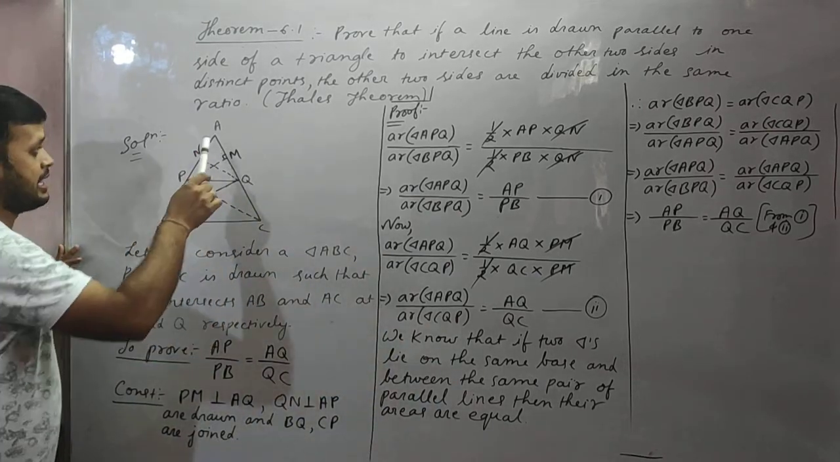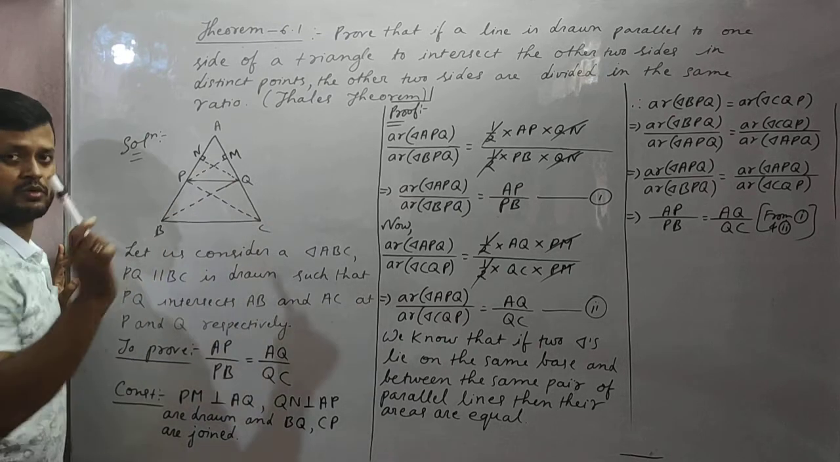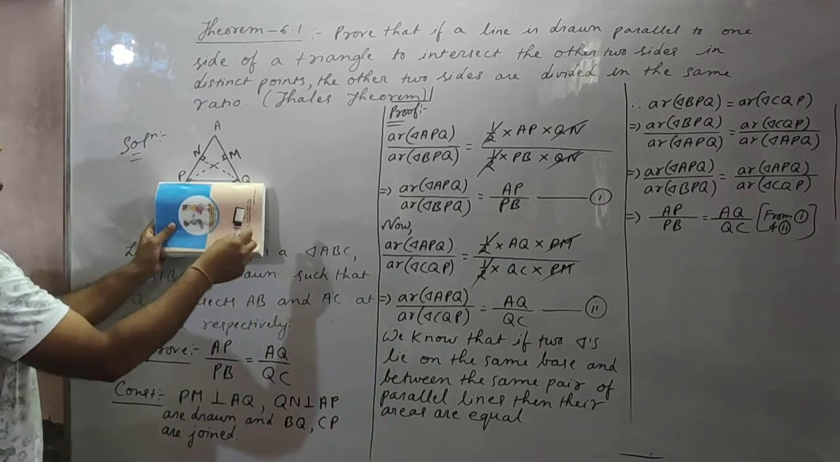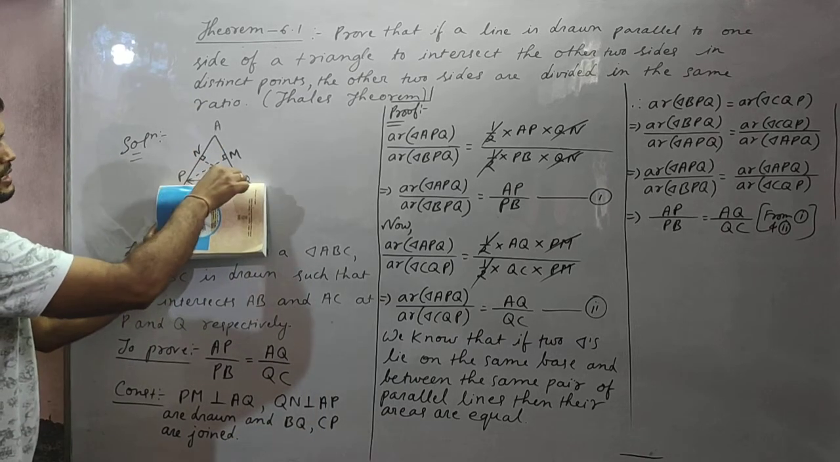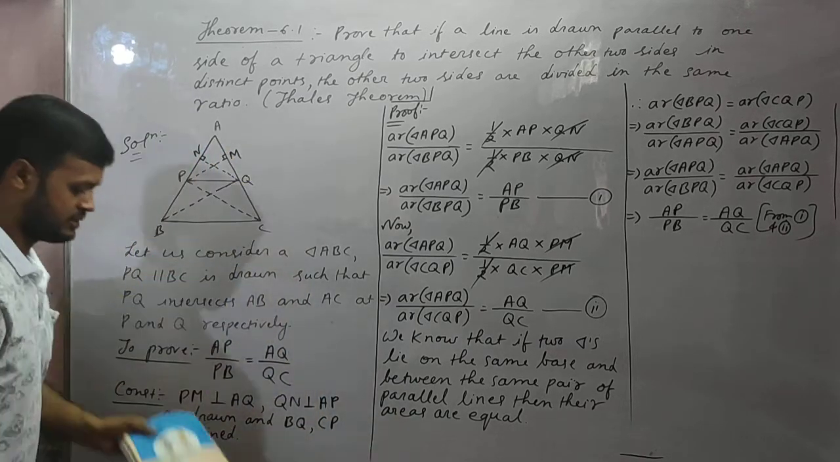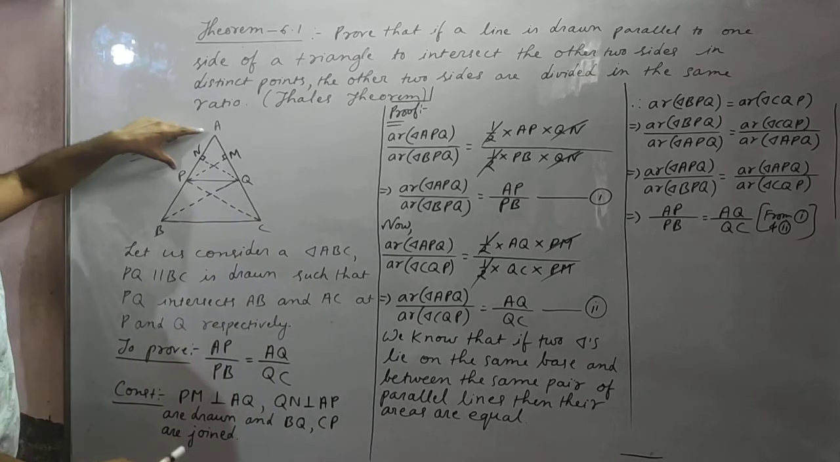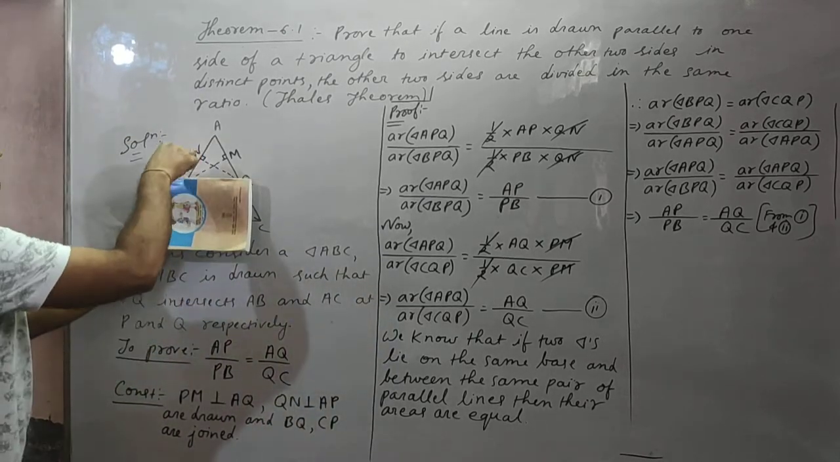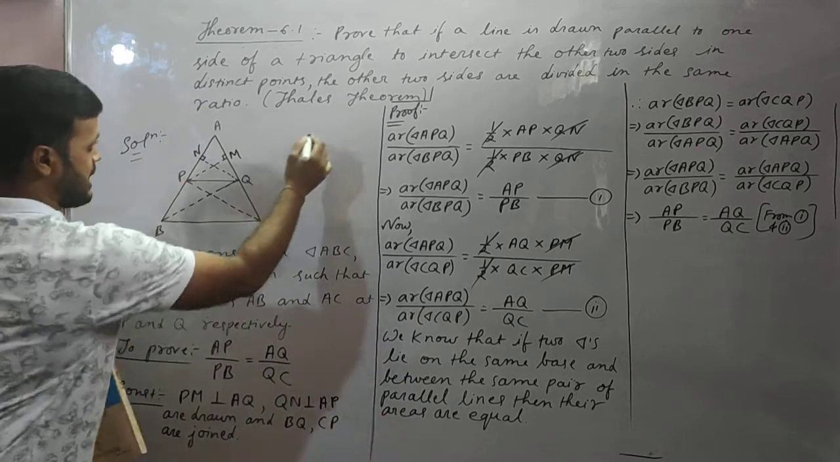Area of triangle APQ. So we need to find the area of this triangle. This is my small triangle. For finding this triangle, we will take AP as the base. If AP is the base, see this triangle, what is the area of a triangle? The area of a triangle formula.